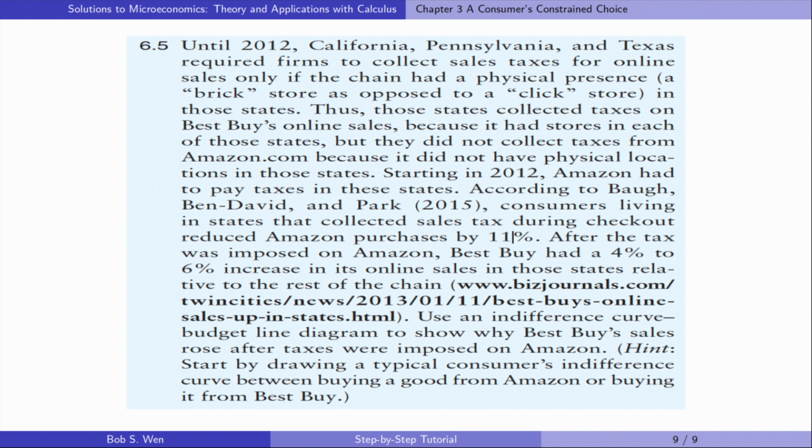According to the researchers, consumers living in states that collected sales tax during checkout reduced Amazon purchases by 11%. After the tax was imposed on Amazon, Best Buy had a 4% to 6% increase in its online sales in those states. Use an indifference curve budget line diagram to show why Best Buy sales rose after taxes were imposed on Amazon.